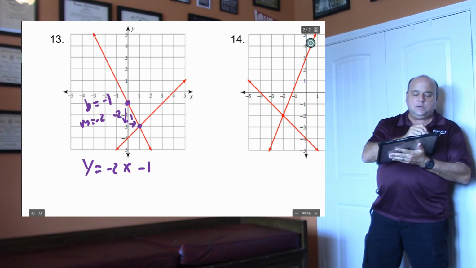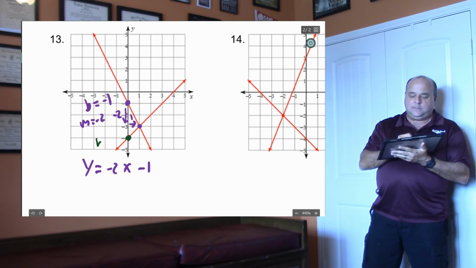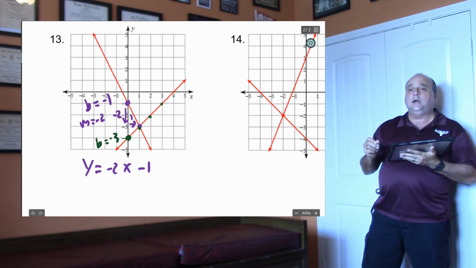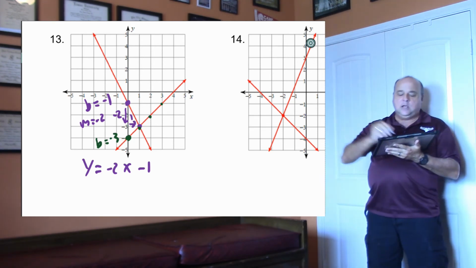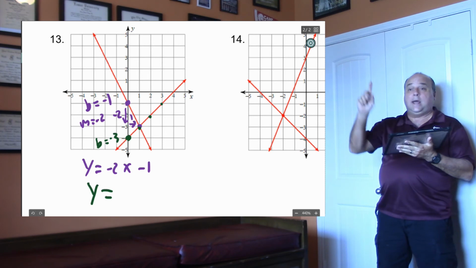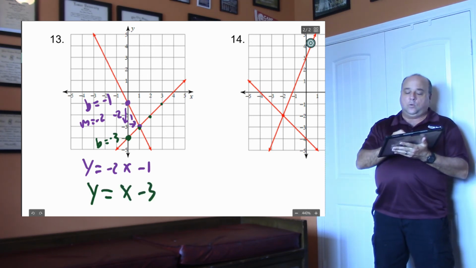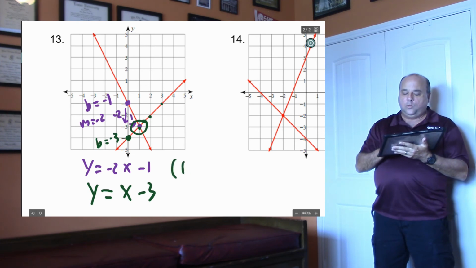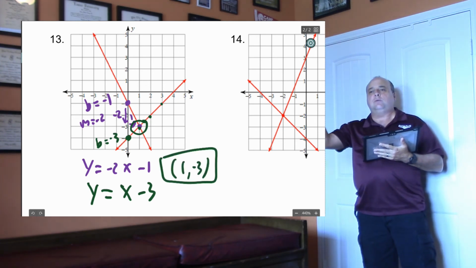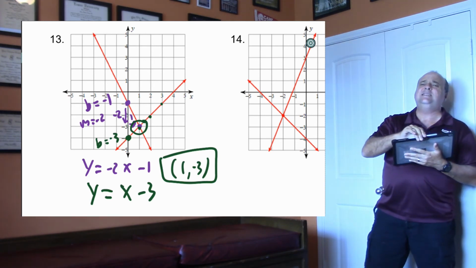Now go to this one. Dot your y-intercept. So my b equals negative 3. And then my slope is going to be 1, isn't it? Up 1 over 1, right? So that equation will be y equals, I don't have to put the 1, do I? x minus 3. The ordered pair would be (1, -3). So write down both equations, write down the ordered pair with a cross, piece of cake.